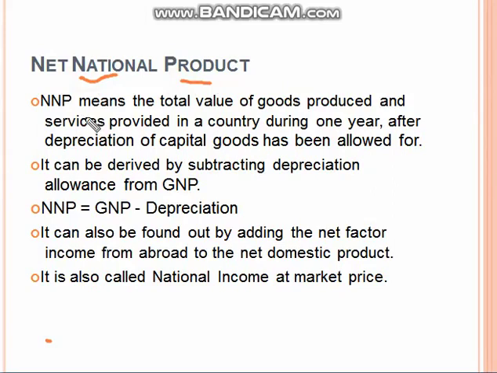NNP means the total value of goods produced and services provided in a country during one year after depreciation of capital goods has been allowed for. It can be derived by subtraction of depreciation allowed in GNP: GNP minus depreciation is equal to NNP. It can also be found by adding the net factor income from abroad to net domestic product. It's also called national income at market price.